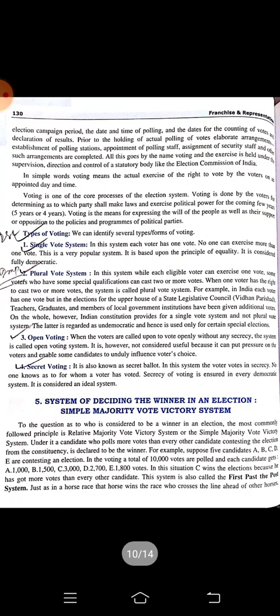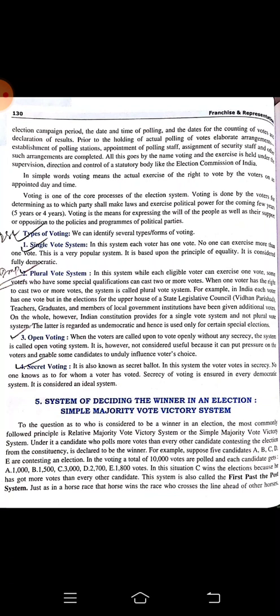What are the types of voting? Single voting system means one person will cast only one vote. Okay, plural voting system means each voter will cast one vote, but there will be special privileges given to a few in the society who will be given two votes or more than two votes.